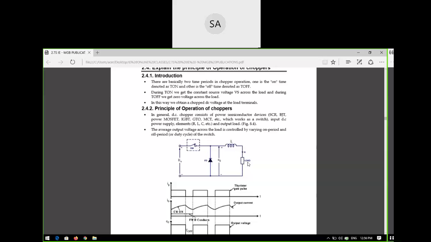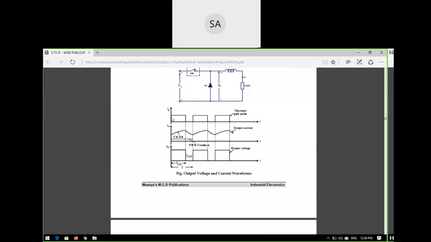So in one period it is on and in the other period it is off. You are maintaining a constant output voltage in some period, which we can call T on, and you are not having any voltage in the off period, T off. Okay, so it is on and off. You can see the output voltage E naught, the voltage across the load. It is on and off, and on and off like this, so you are getting an output voltage. In the on period it is on, and in the off period it is off across the load.